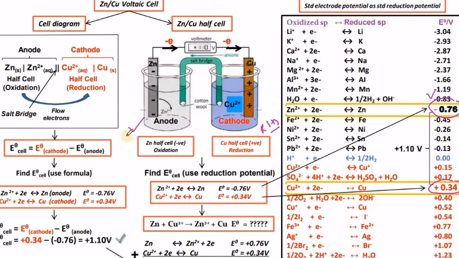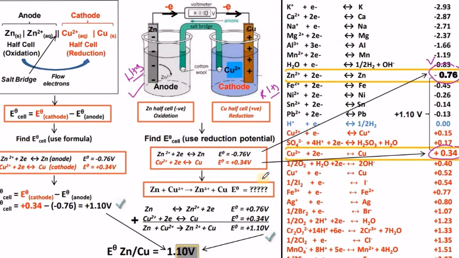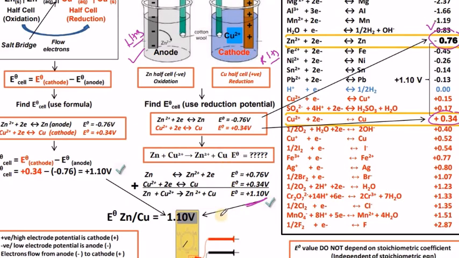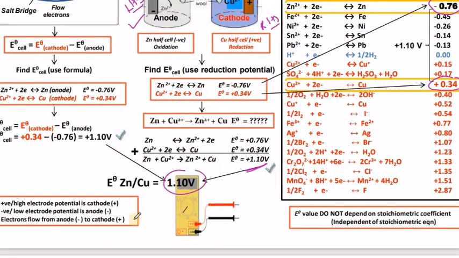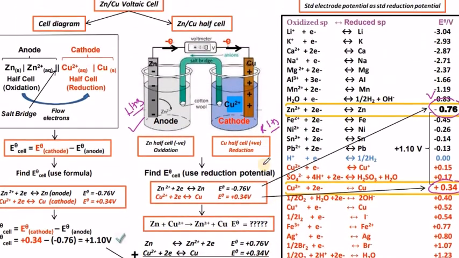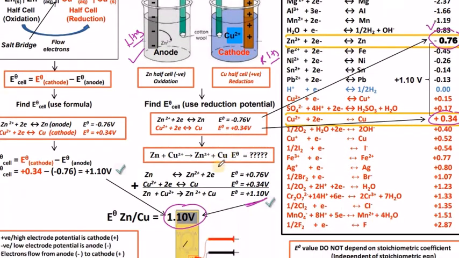So on the right hand side we have taken the cathode copper, and on the left hand side we have taken zinc, and connected them with the salt bridge. And finally we have noticed that in this reaction zinc oxidation potential value is plus 0.76 and copper reduction potential value is plus 0.34. The net reaction gives an E naught value of exactly 1.1 volts. That means the EMF of this Daniell cell, or zinc copper voltaic cell, is 1.1 volts.